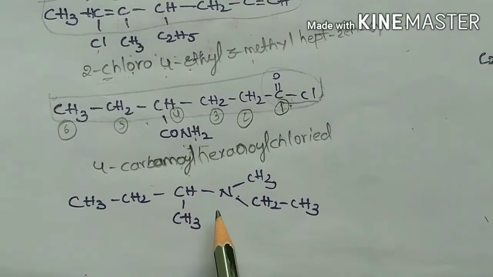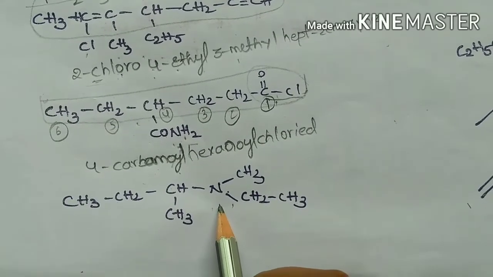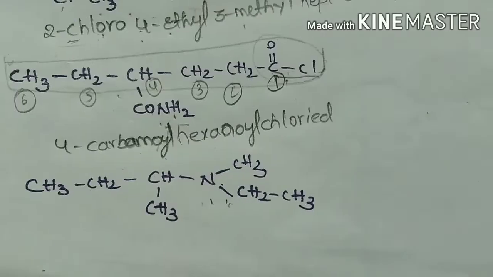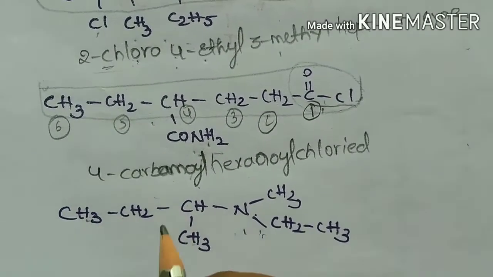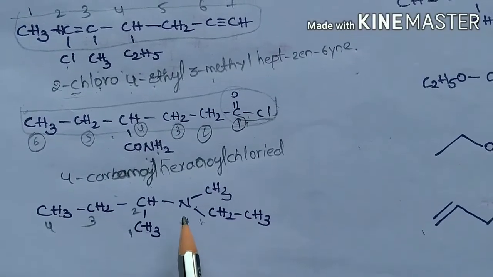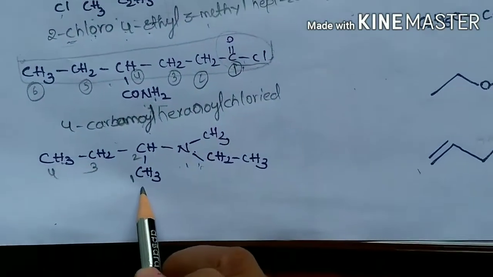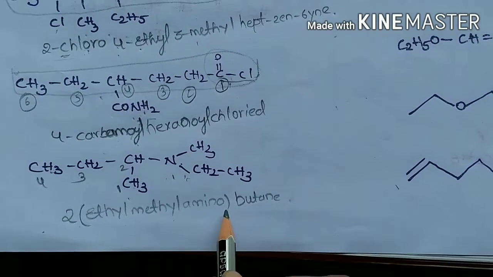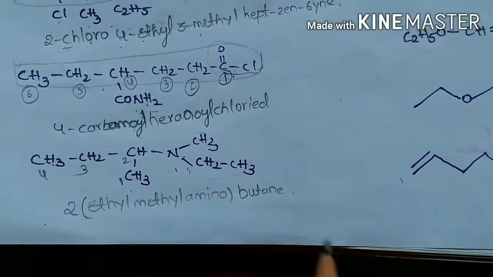In this compound there is an amine functional group. While naming an amine functional group, it can be named in the form of aminoalkane. Let's start numbering. Here this is the longest chain with 4 carbons, numbered 1 to 4. Here this locant defines the nitrogen position where it is substituted to the longest chain. While naming this compound, it can be written as 2-(ethylmethylamino)butane.